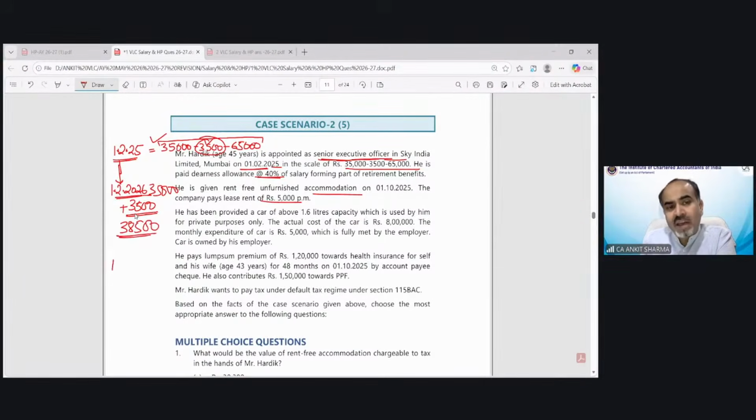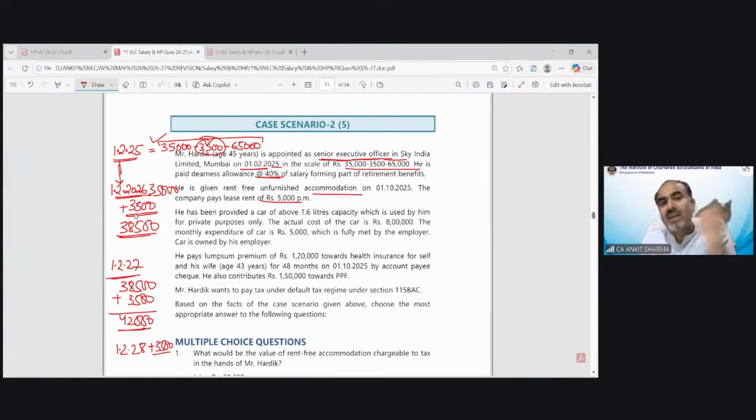And after 1 year again, that means from 1st February 27, 38,500 will increase by 3,500 again. So it would be 42,000. And after 1 year again, from 1st February 28, it will increase by 3,500.